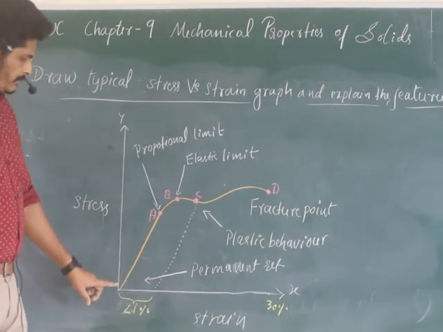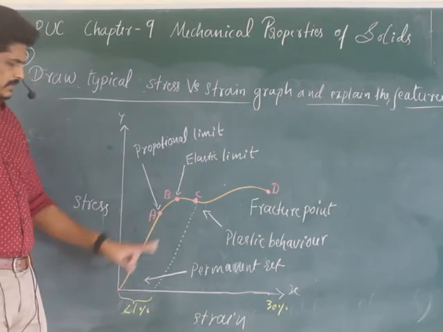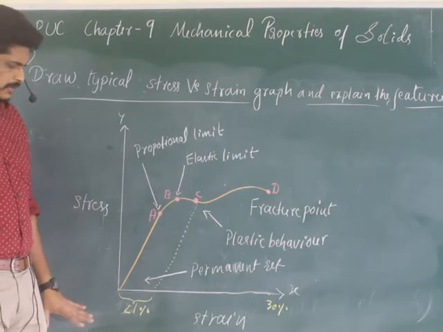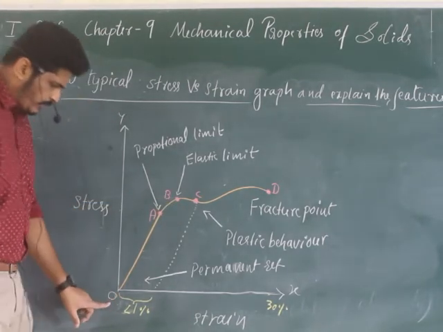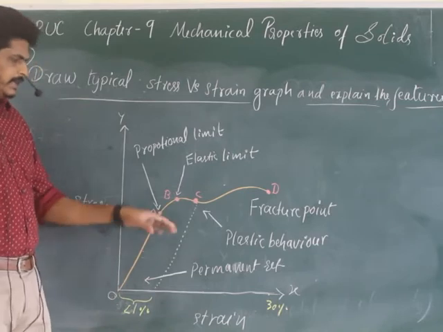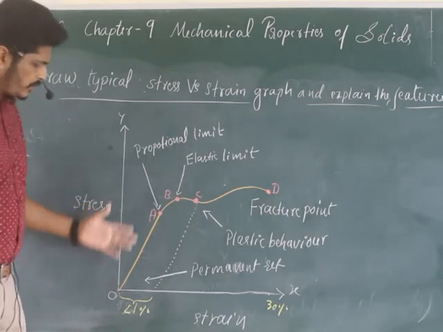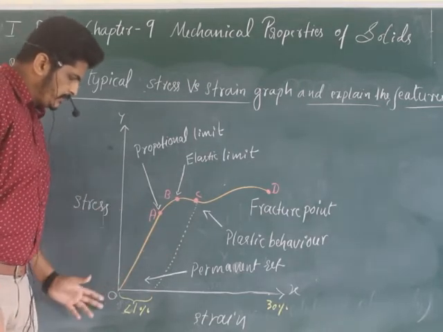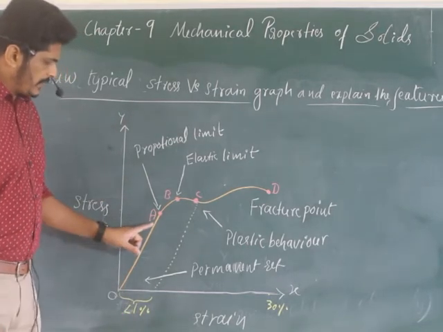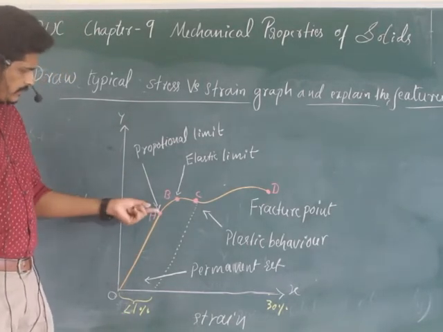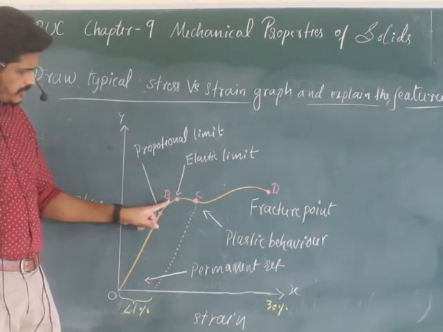That is why, if stress is directly proportional to strain, it's a straight line, correct? Till A, this is under proportional limit. Below A, to the origin, let us say O, mark here O, origin. From O to A, it is the proportionality part of the graph. That means Hooke's law is applicable between O and A. After this, you can see that for a little amount of stress there is a large increase in strain.